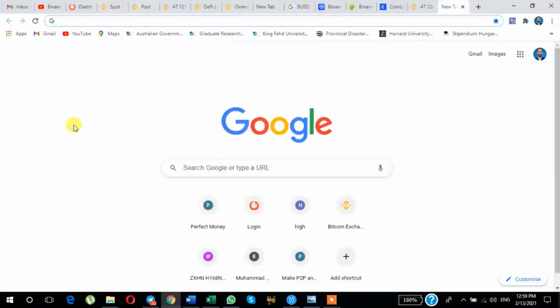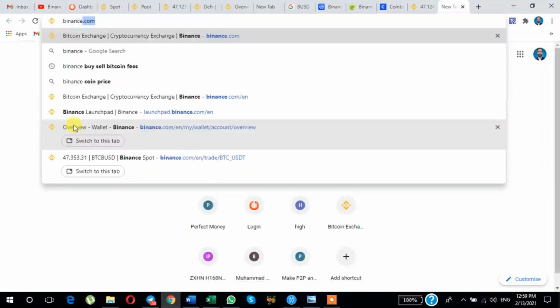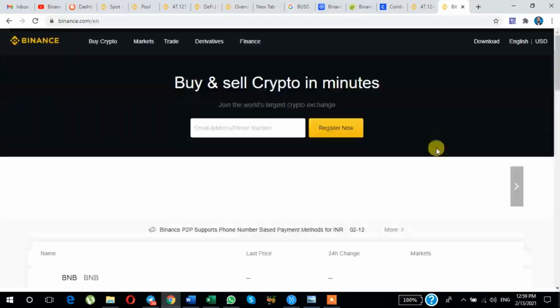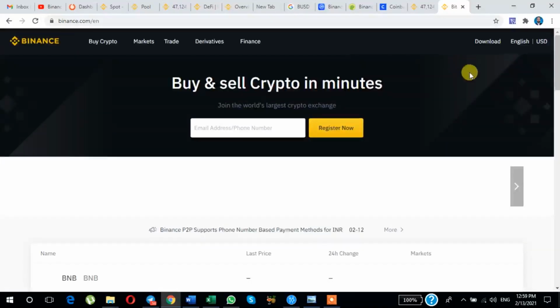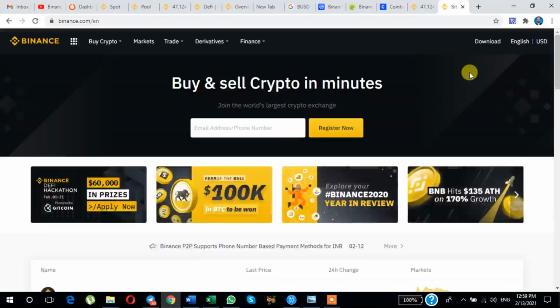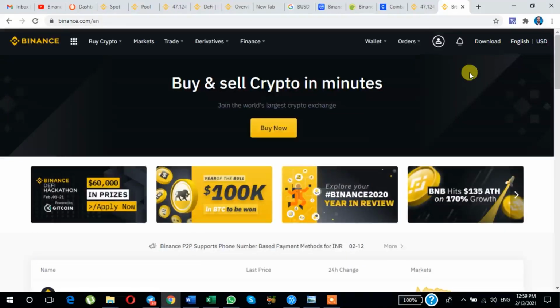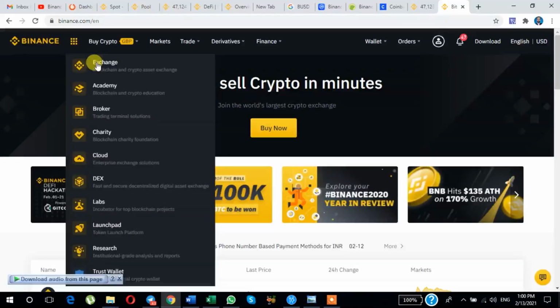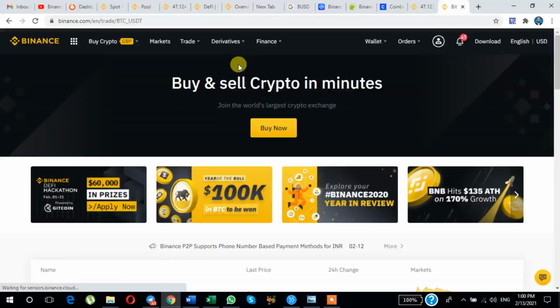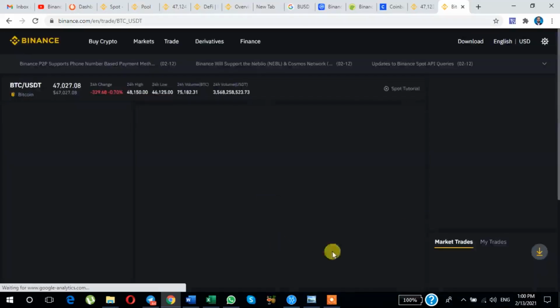First, I am opening Binance.com. Now I am buying BUSD, Binance USD, to sell Bitcoin and buy Binance USD. Click here, click on exchange. After clicking on exchange,